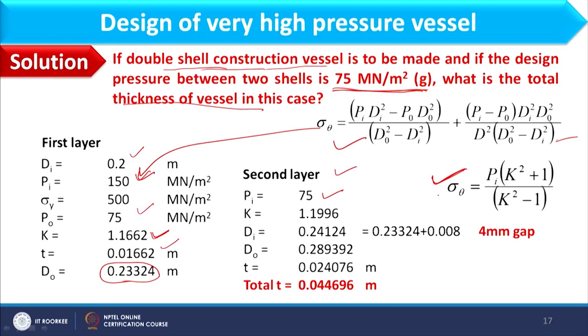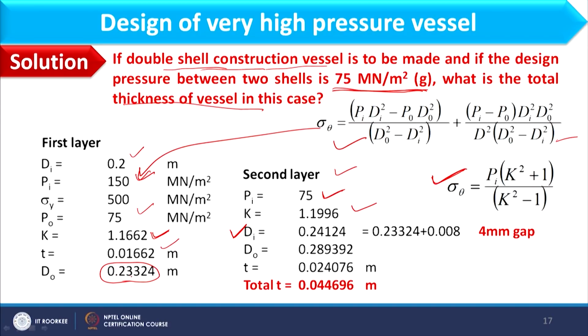Considering this expression and pi equal to 75, I can find k as 1.1996. Now what is di for the second layer? I am considering di as 0.24124.